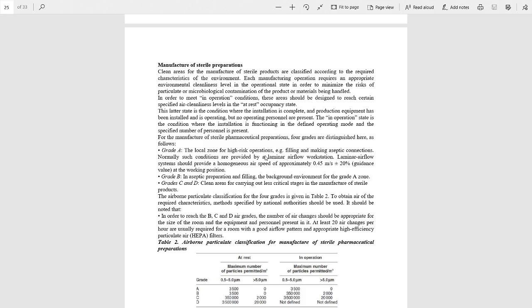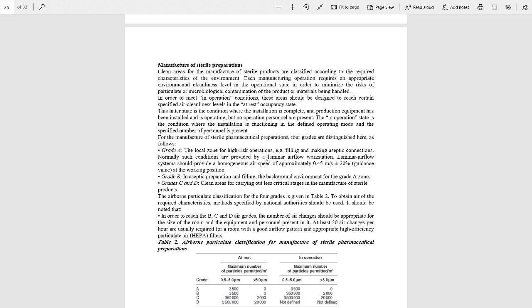Grade A is the local zone for high risk operations, for example, filling and making aseptic connections. Grade B, in aseptic preparations and filling, is the background environment for the grade A zone. Grade C and grade D are clean areas for carrying out less critical stages in the manufacture of sterile products. So these are the four grades: grade A, grade B, grade C, and grade D.